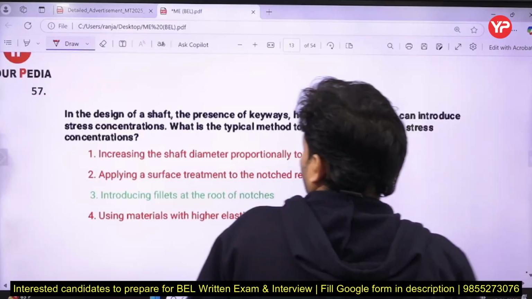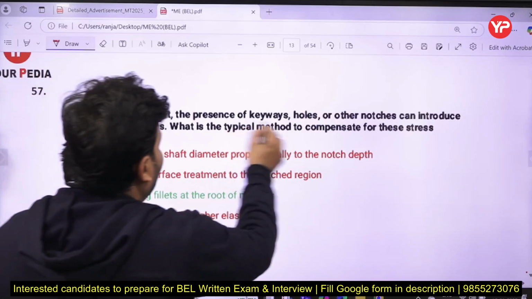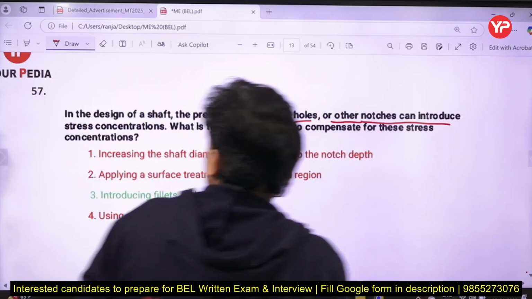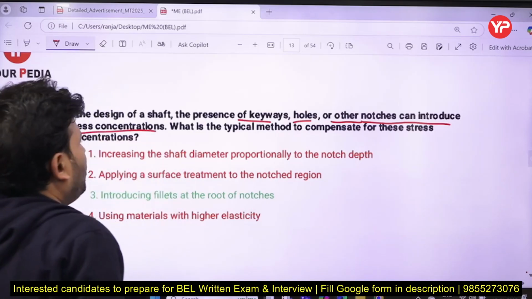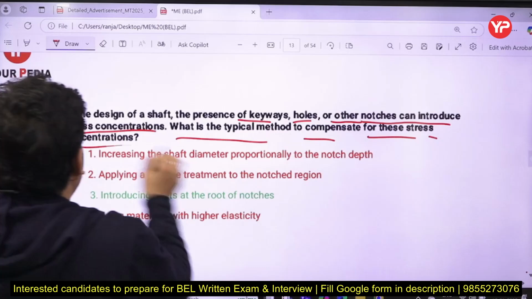Now the next question is: in the designing of a shaft, the presence of a hole or other notches can introduce stress concentration. What is the typical method to compensate for this stress concentration?